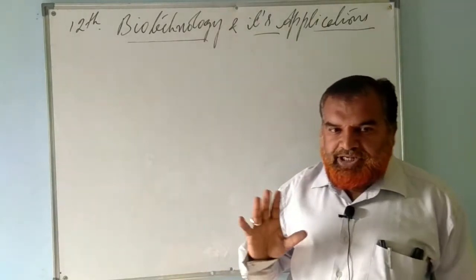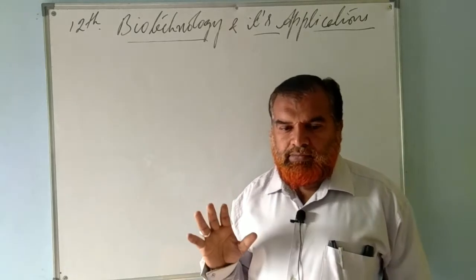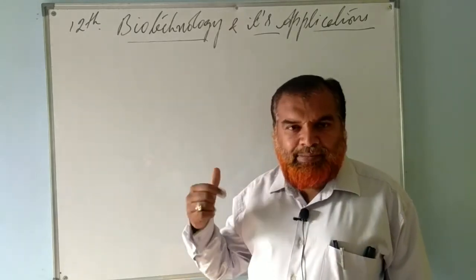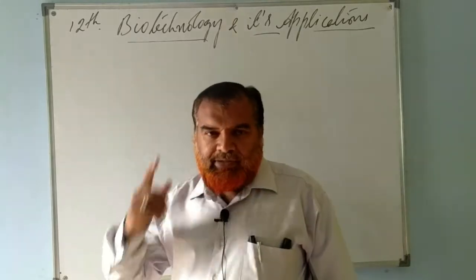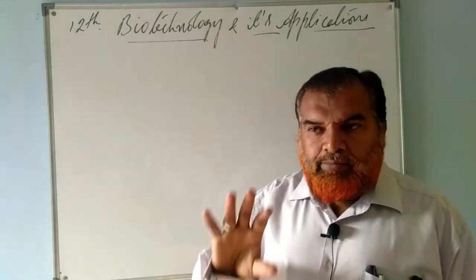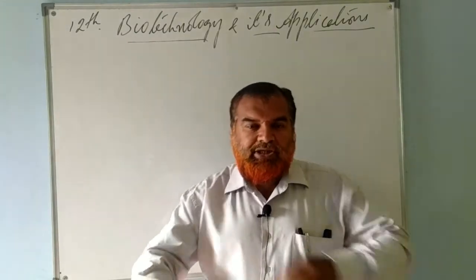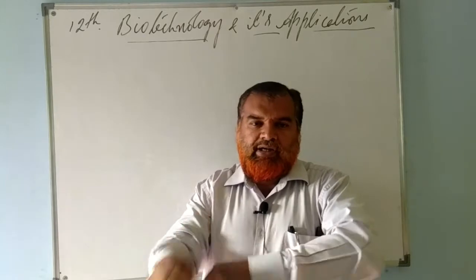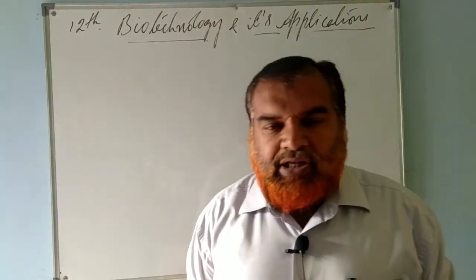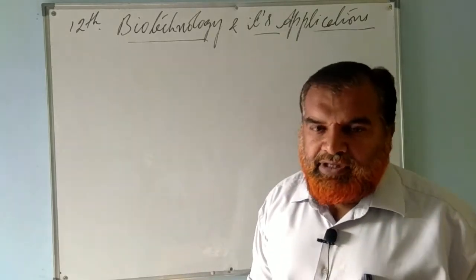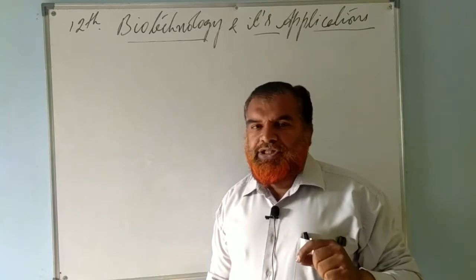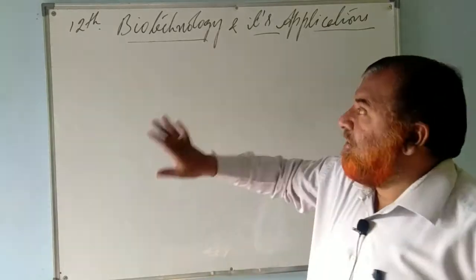If you understand that chapter thoroughly, completely, it will make it easier to understand this chapter, because in that chapter you study about the principles and processes, the techniques involved in biotechnology, right? The methodologies, the processes, the experiments that are involved in biotechnology you study in that chapter. Whereas in this chapter we are supposed to discuss the application part.